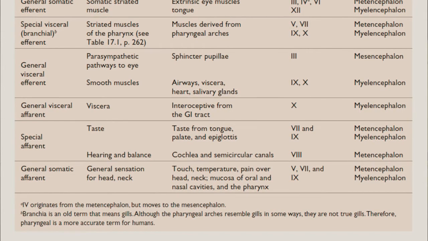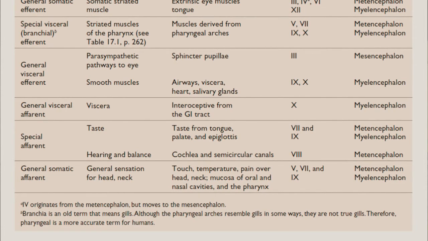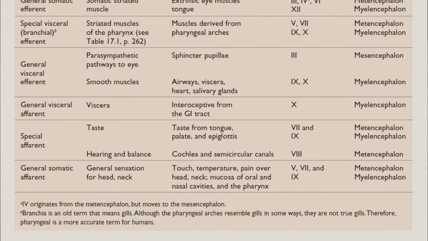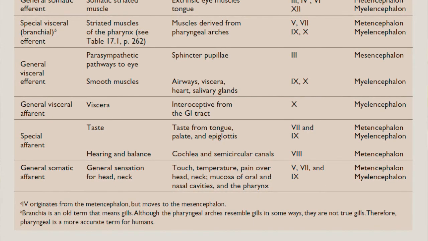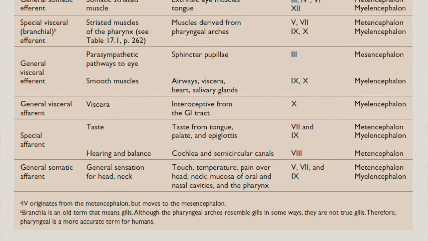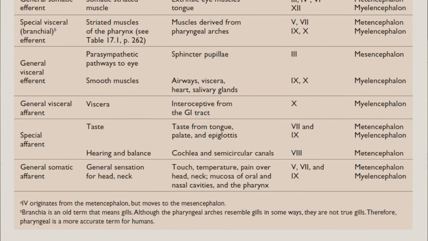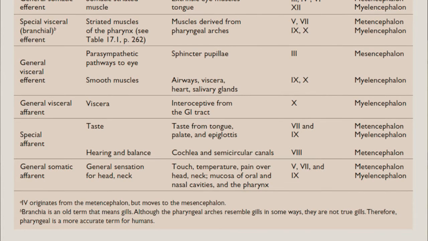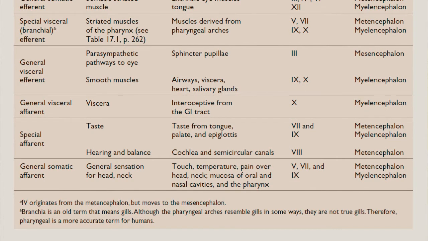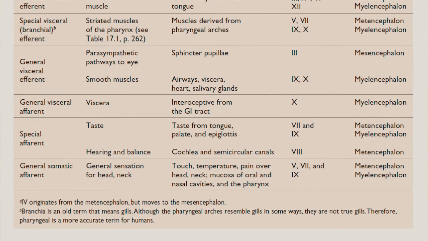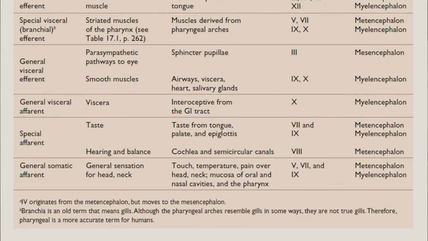Then we have what we call the general somatic afferent. It means they bring other general sensation, touch, temperature, proprioception, and vibration from the head and neck region as well as the pharynx. In that case, we have cranial nerve 5, cranial nerve 6, cranial nerve 9.